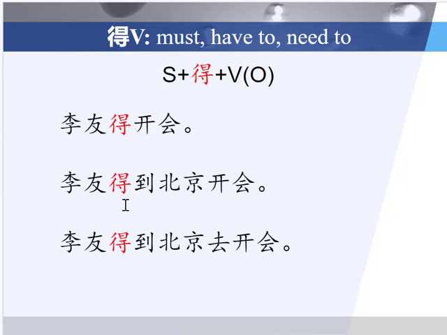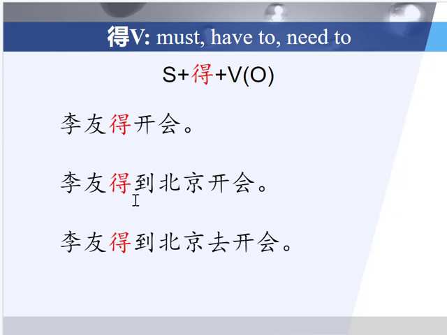And so dei goes in front of the place and the action. If you're thinking step vo, it goes before the P and the VO. That kind of makes sense because if you think about it, 到北京, to go to Beijing, is itself an action, right? Place in Chinese is an action. It's a verb and a location.